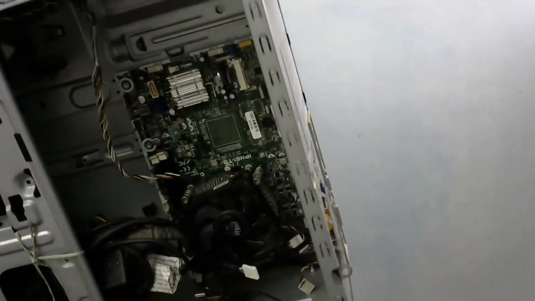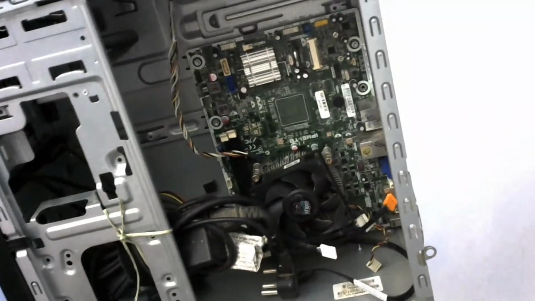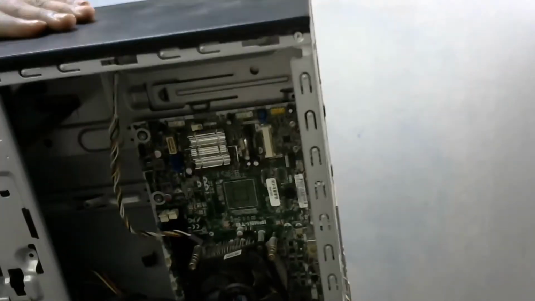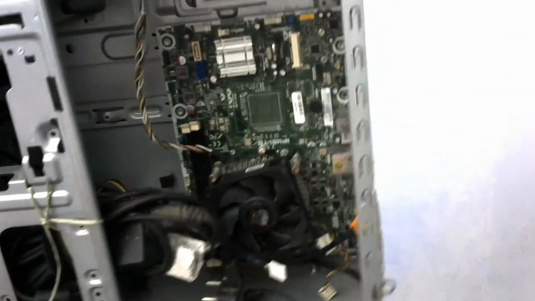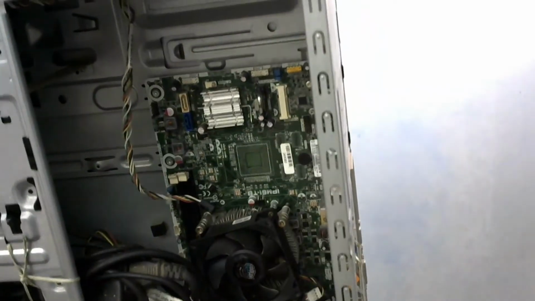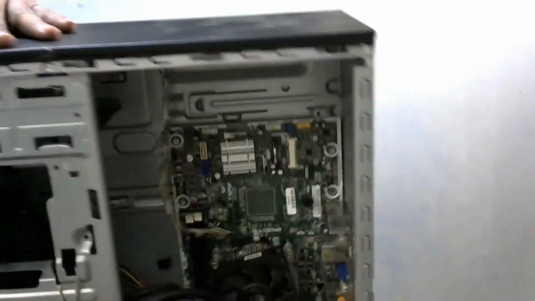Motherboard, fan and SMPS, all are fixed like this inside. So this is the cabinet, first an empty box. Inside the empty box we fix the motherboard, SMPS, hard disk, and then it will become a CPU.